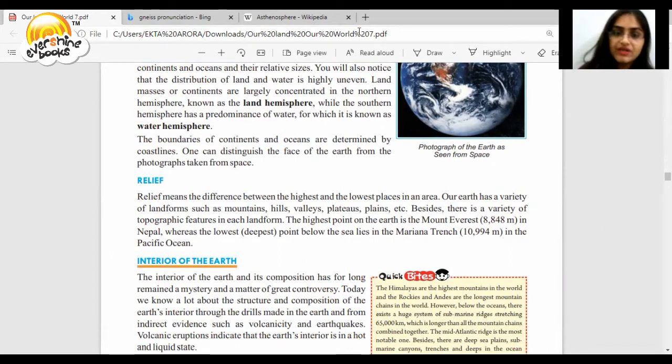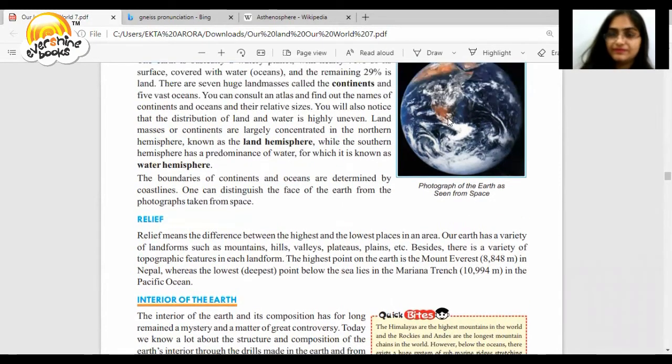The boundaries of the continents and the oceans are determined by the coastlines. One can distinguish the face of the earth from the photographs taken from space. Relief. What is relief? It means the difference between the highest and the lowest places in an area. Our earth has a variety of landforms such as mountains, hills, valleys, plateaus, plains, etc. Besides, there is a variety of topographic features in each landform. The highest point on the earth is Mount Everest, which is in Nepal, and the lowest point is below the sea, and the name of this point is the Mariana Trench, which is in the Pacific Ocean.